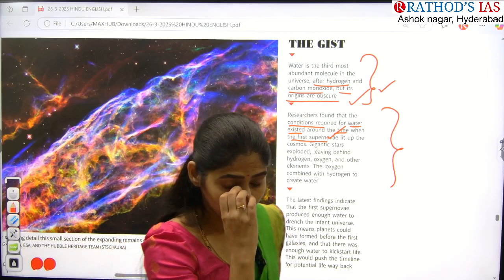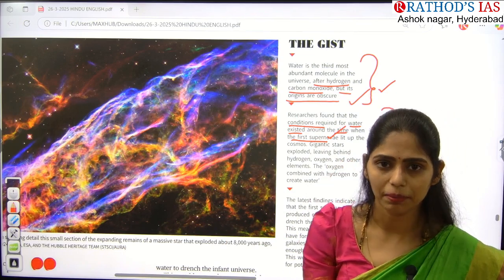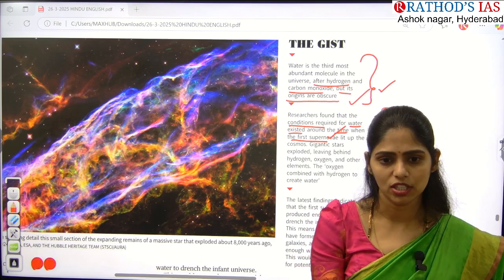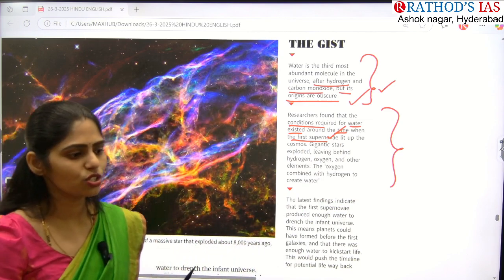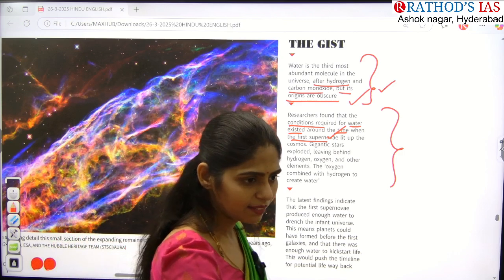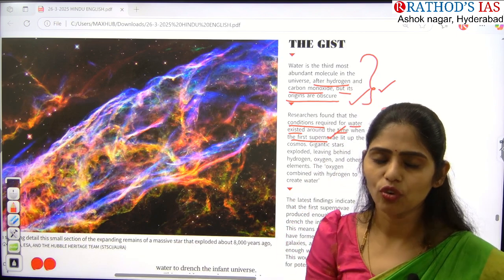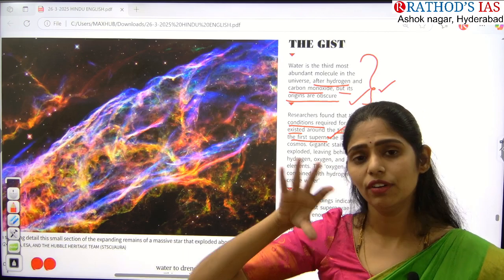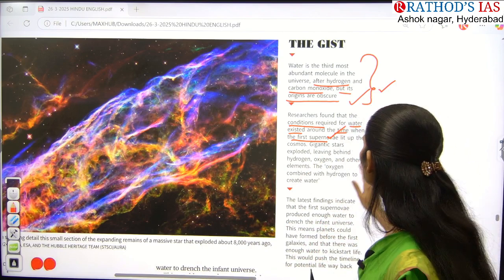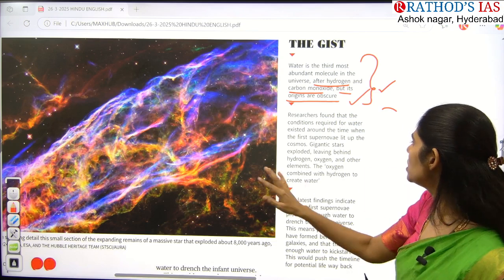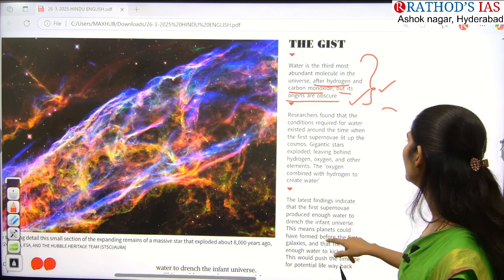So actually, water. Can you tell me the different forms of water? Water can be seen in the gaseous state, that is water vapor. Water is seen in the liquid stage, liquid water, and even in the solid form, like ice, right? So for the existence of life, water should be in which form? In liquid form. So Goldilocks zone is a zone in our universe where water will exist in the liquid form. Whenever water exists in the liquid form, only then will life form. So here researchers found that yes, the conditions for water to exist were around the first supernova.